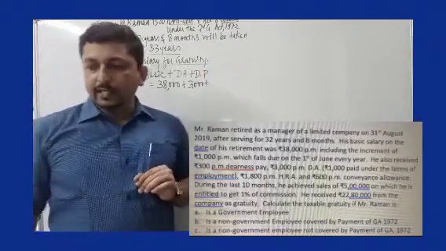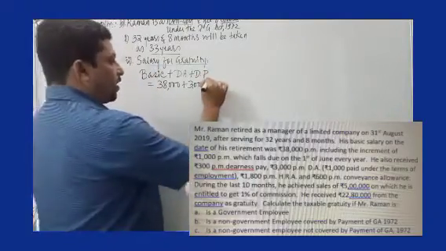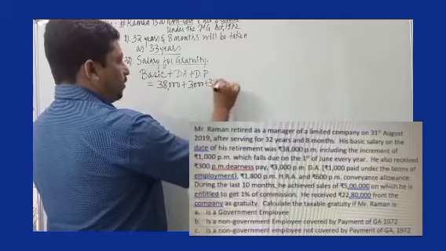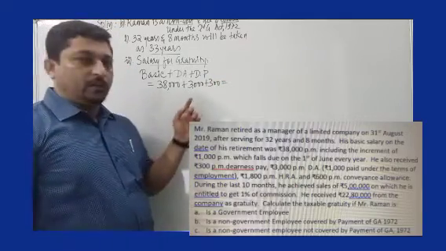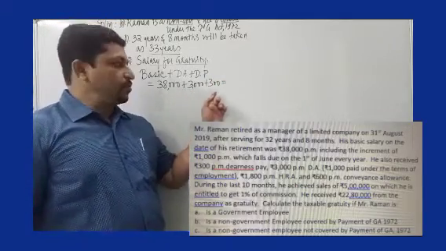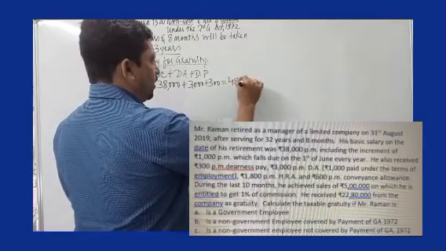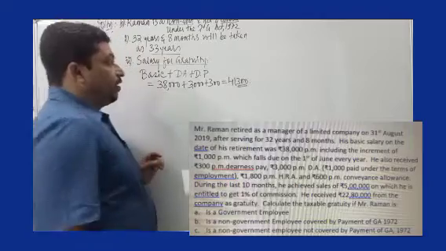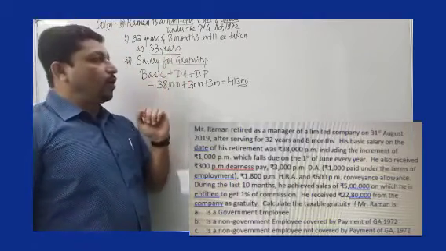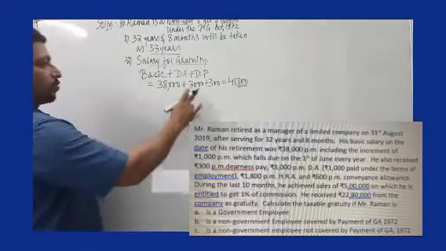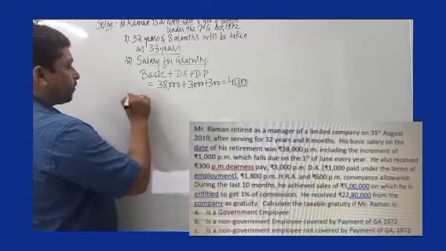And we have dearness pay of rupees 300 per month. So the total, 38,000 plus 3,000 plus 300, will be 41,300. So salary for gratuity is 41,300.